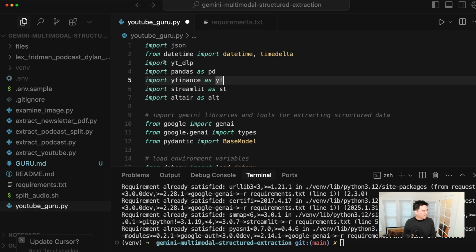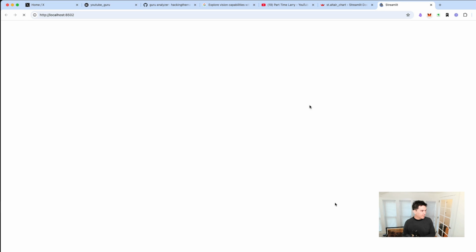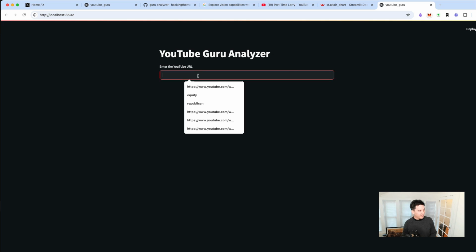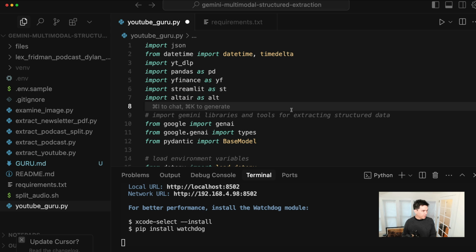And so here's my Streamlit app right here, and I can run it with streamlit run youtubeguru.py, and that'll open it up. And you see at the very beginning, I just get this simple UI that says enter in a YouTube URL.